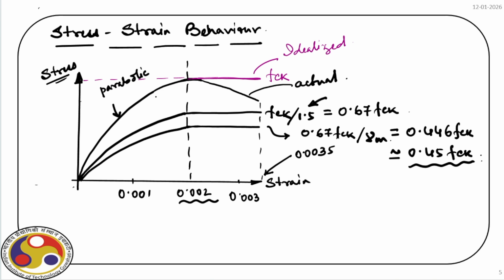So the point to be noted here, the stress strain behavior of concrete is not initially straight, these curves are parabolic. But corresponding to 0.2% strain, we consider the value of FCK, and we idealize the actual curve as per Codal recommendations. So first we consider the size effect, we reduce this FCK value, and then we apply a partial safety factor to reduce it further. And then we finally get the design strength of concrete that we are going to use.